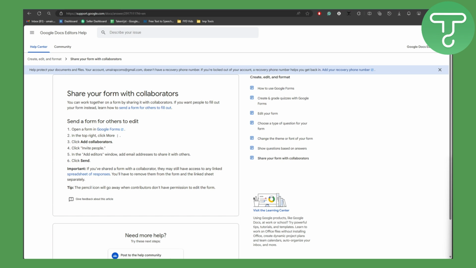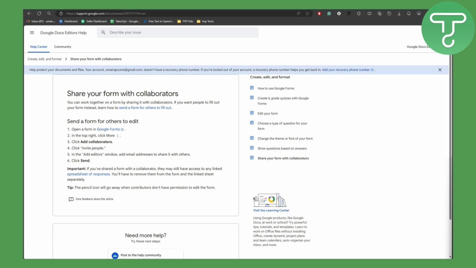Alright, so talking about sharing your link, basically it is adding collaborators. If you are trying to add some collaborators, which is the term used on Google, open your Google Forms, and on the top right you will be able to see three dots.